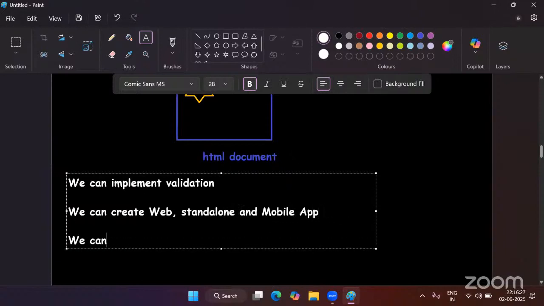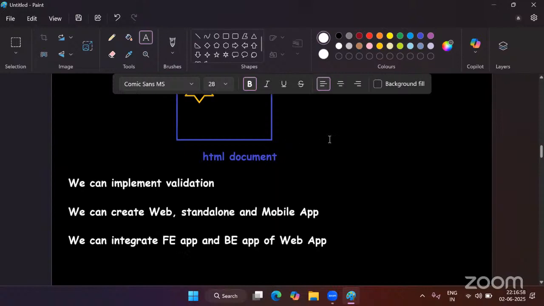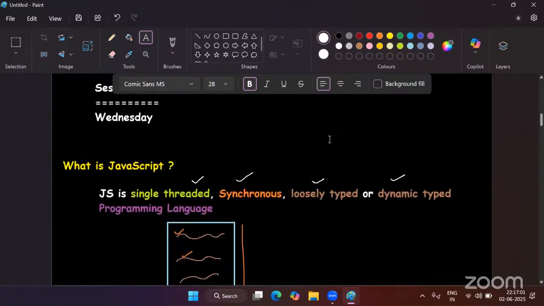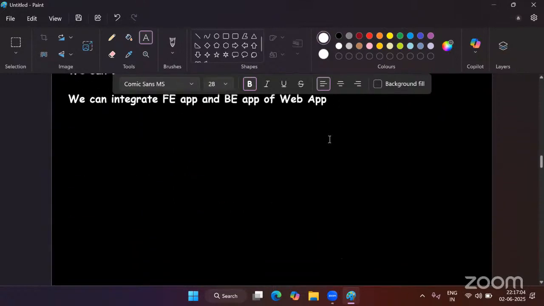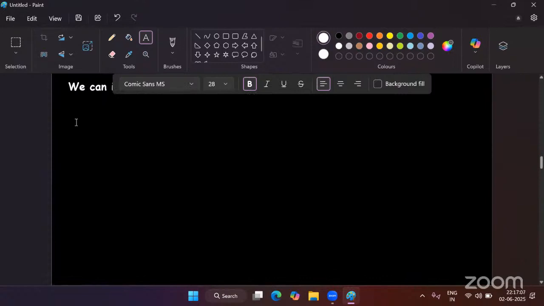We can integrate the front-end application and back-end application of a web app. These are the things we can do with JavaScript. Okay, so till now, I tried to explain what JavaScript is and what the purpose of JavaScript is.